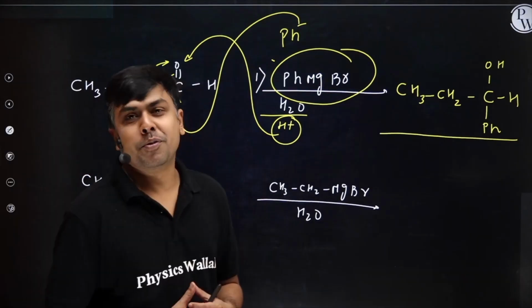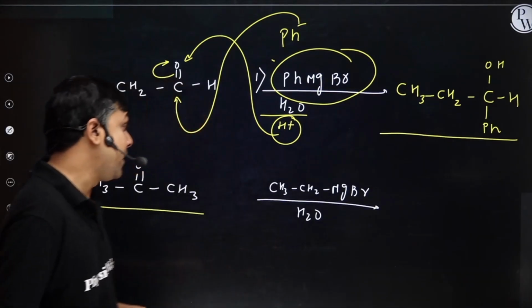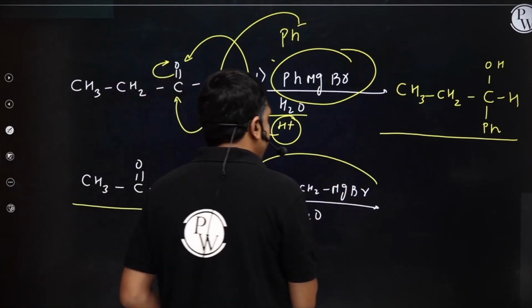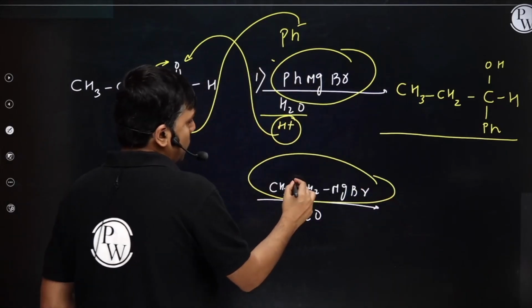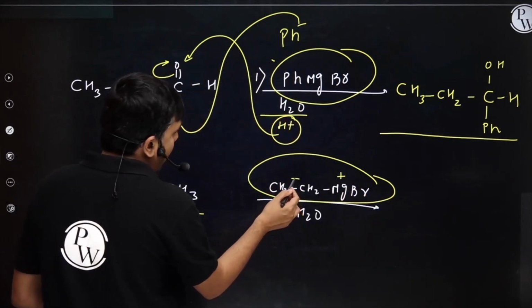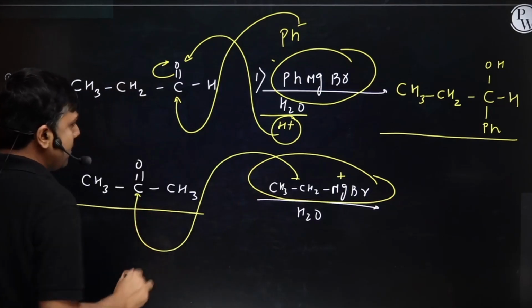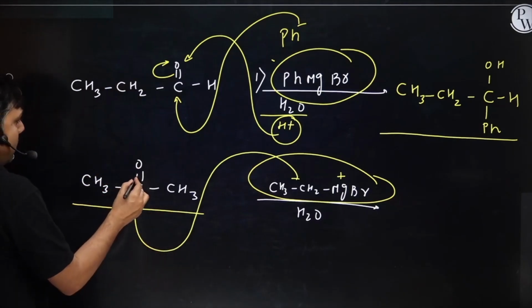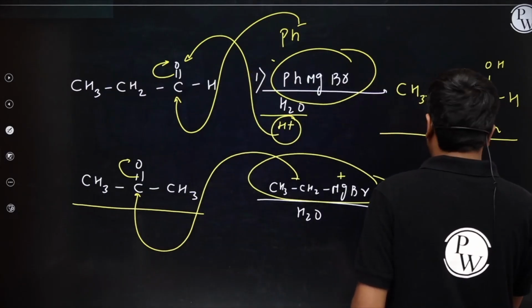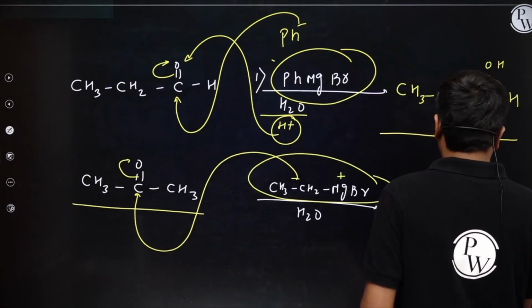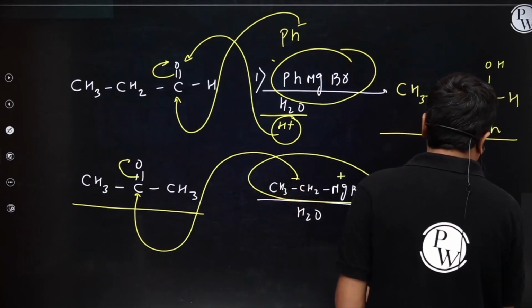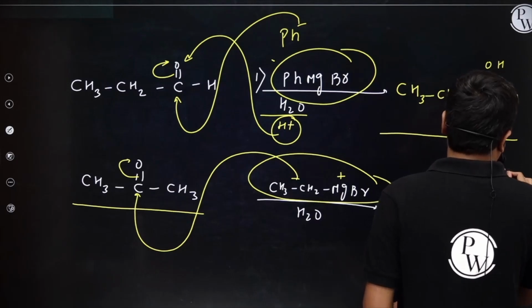Okay, move to the second reaction. Here I am having a ketone, and the ketone is treated with a Grignard reagent. Here CH3CH2 is negative, and this one is positive. This alkyl part will attack the carbonylic carbon. As soon as it attacks, the pi bond will shift, and I will have the formation of CH3, and here the ethyl part, that is Et, O negative MgBr, right?